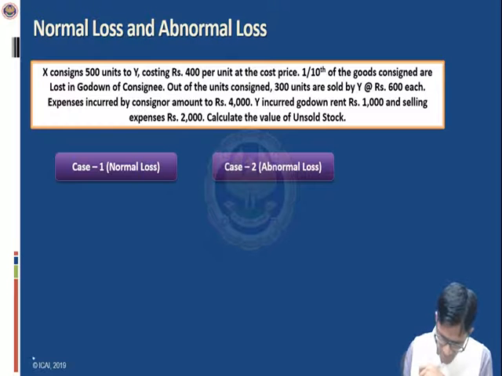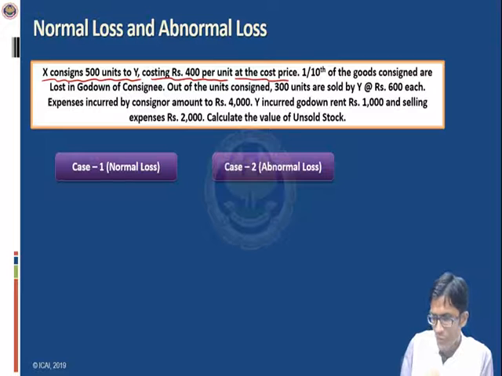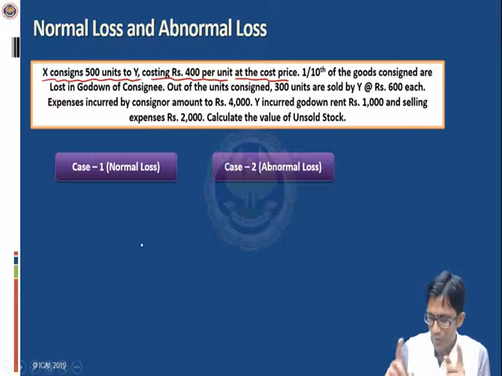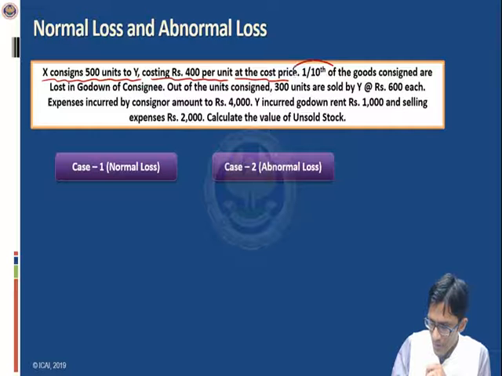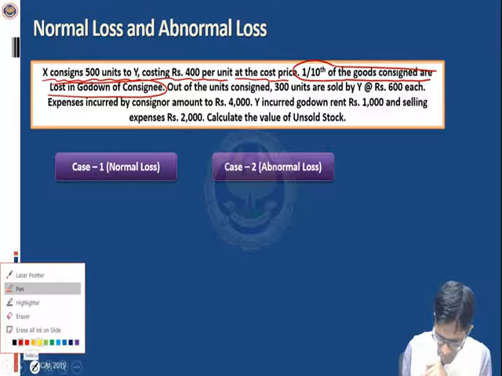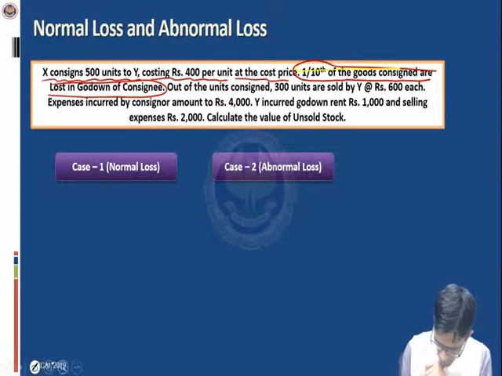In this example, X consigns 500 units to Y, costing rupees 400 per unit at the cost price. So this is once again a very simple case in which the consignment has been made at the cost price itself. But the new point in this particular example is that 1/10 of the goods consigned are lost in the godown of consignee. So in the godown of consignee, 1/10 of the goods are lost, right? What happens further? Let us see.